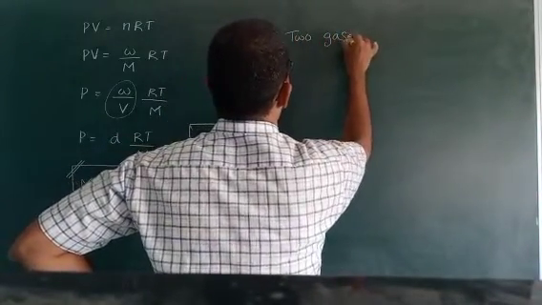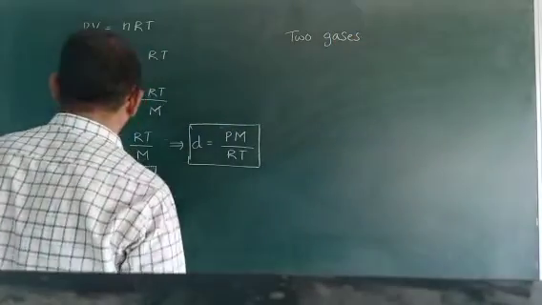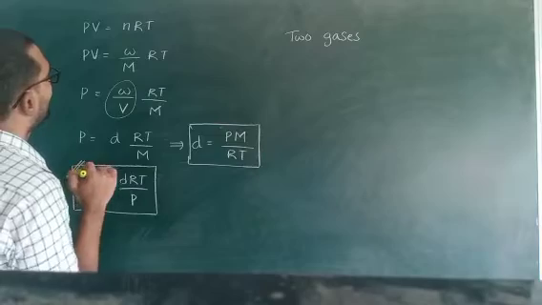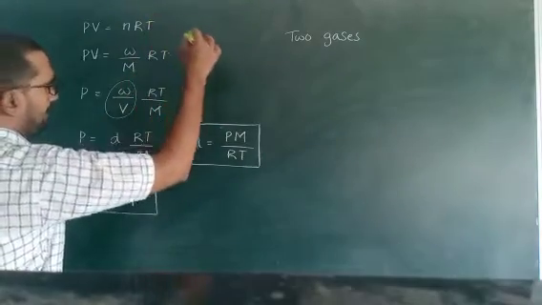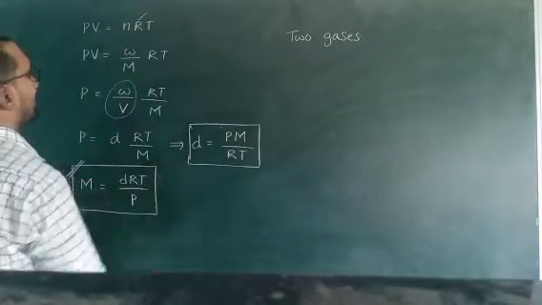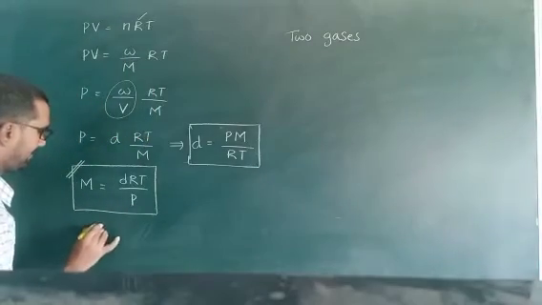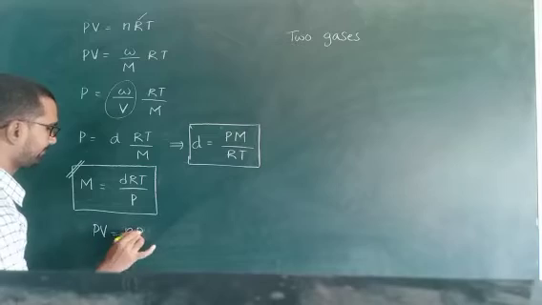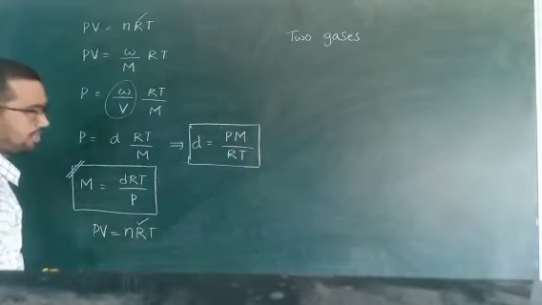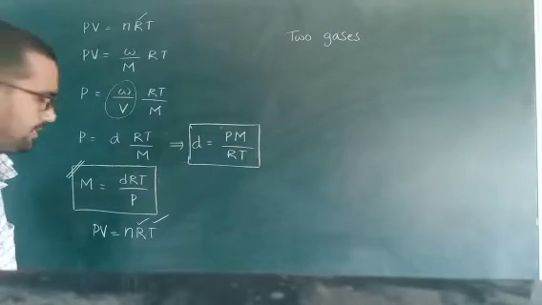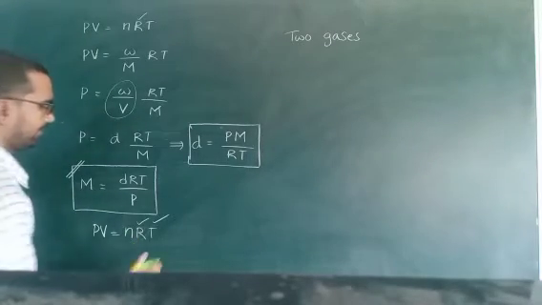Now for two conditions or two gases, what is the formula? Again, PV is equal to nRT, R is the gas constant. If you maintain a constant temperature, then this n moves here.